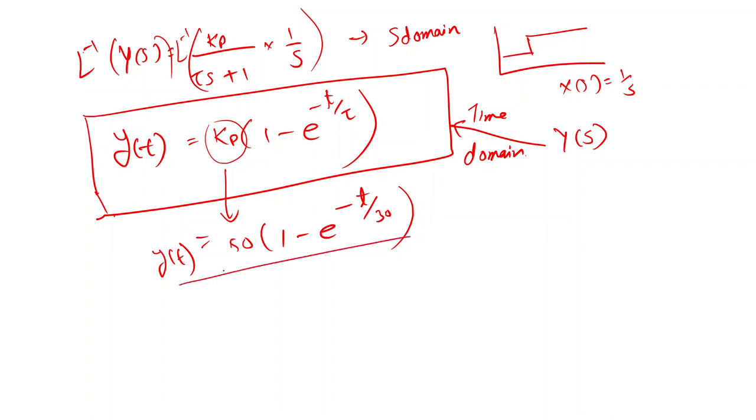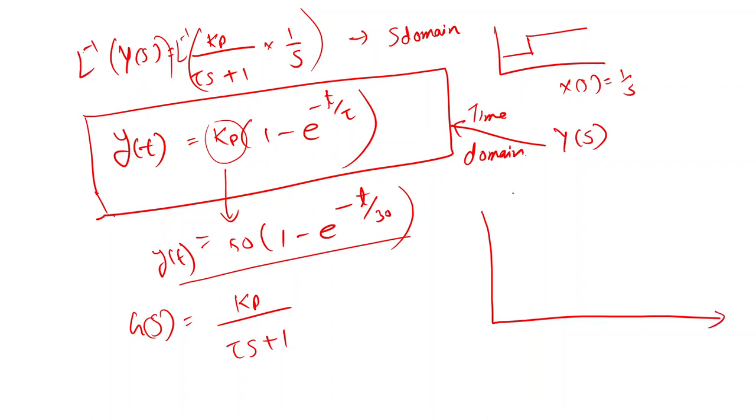So this is the output equation, and some of the characteristics of this transfer function Kp upon tau s plus 1. If I plot the graph of this system, that is y versus t, then since this is a first order system, it will follow this kind of trajectory. After some time this entire thing will become constant.